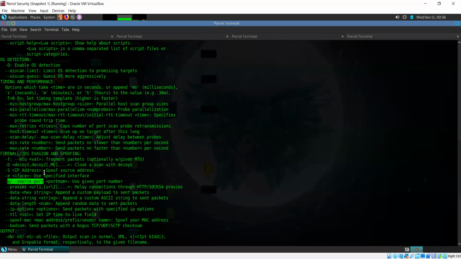Okay, so I'm saying that there are some ports like port 53 is for DNS, port 80 is for HTTP. So there are some ports that are usually allowed by most firewalls.